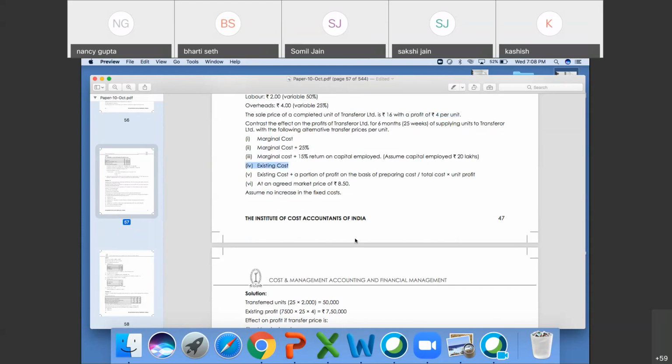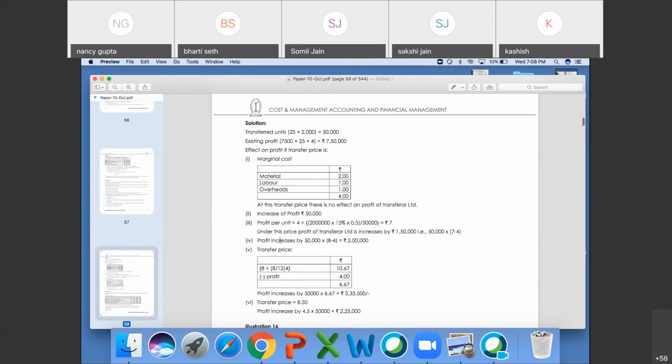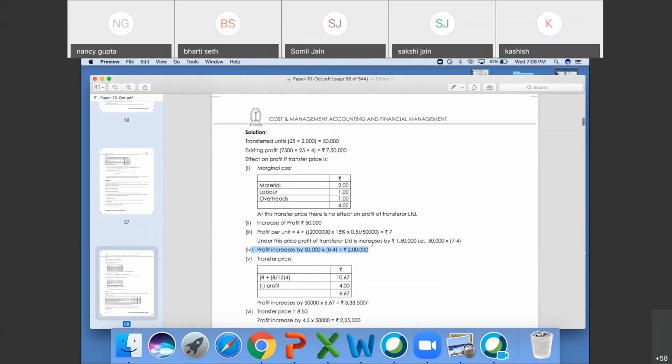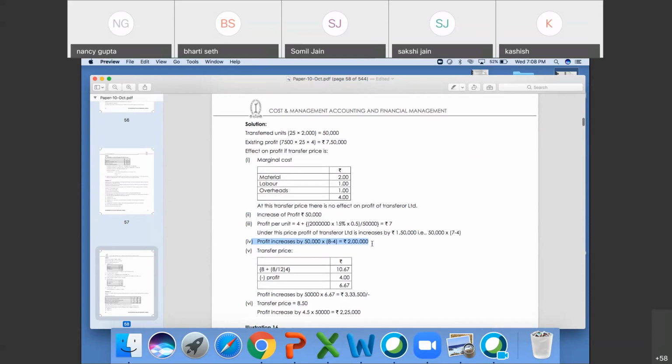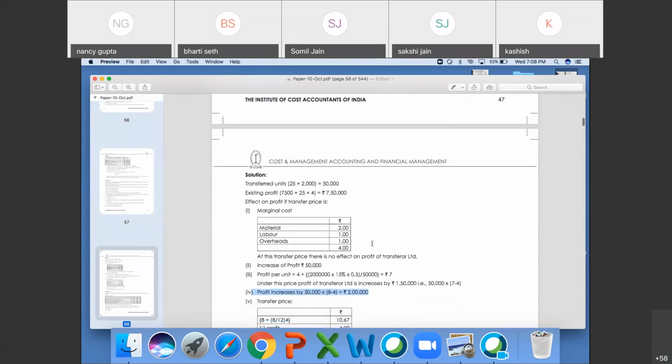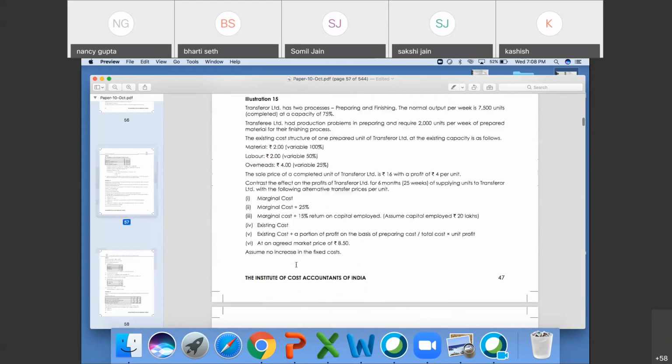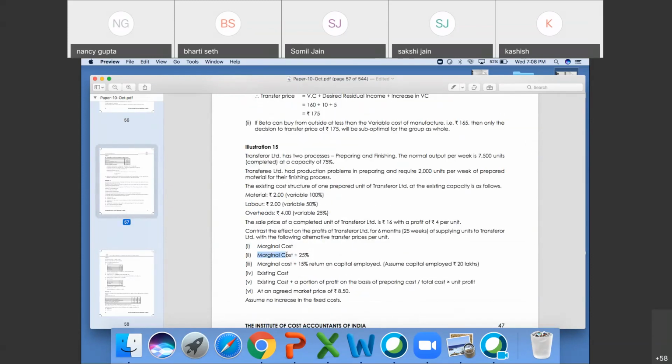They are asking about existing cost, beta. And here they gave the profit increased, which was actually wrong. Existing cost will be 8 rupees. It is 4 rupees plus 25% of 4. So the increase will be 25%. That is 1 rupee, 4 into 25%.